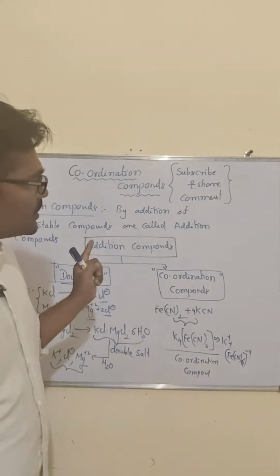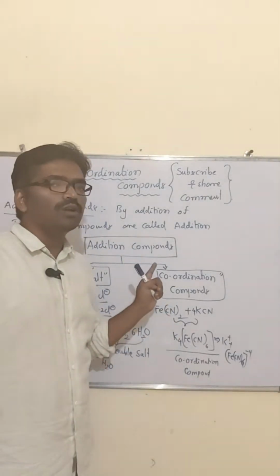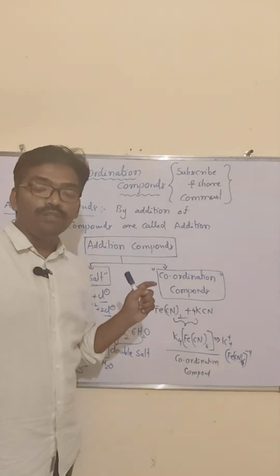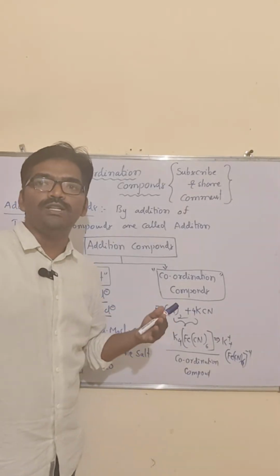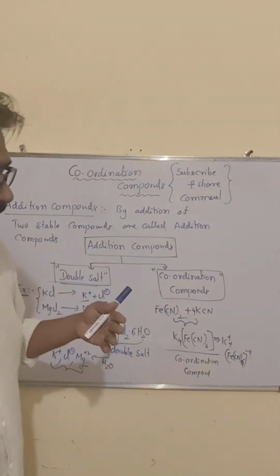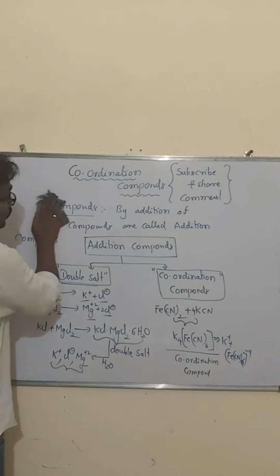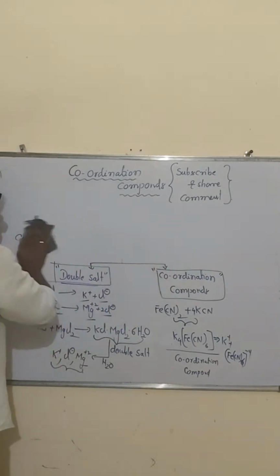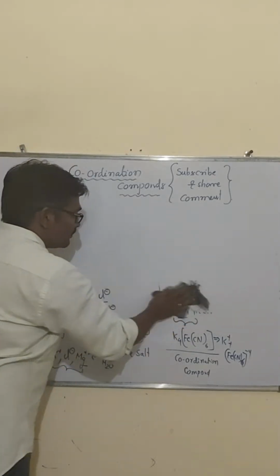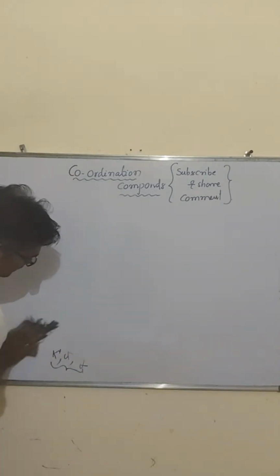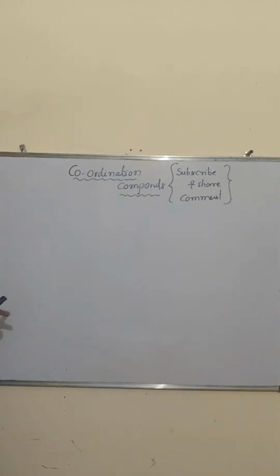They will ask a question: which of the following are coordination compounds, which of the following are double salts. So we have to identify which is a double salt and which is a coordination compound. Clear, my dear students? Yes. Now I will give you one question, which is a coordination compound and which is a double salt. It is one of the previous year questions.